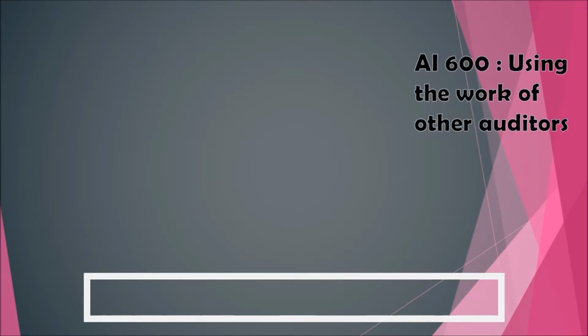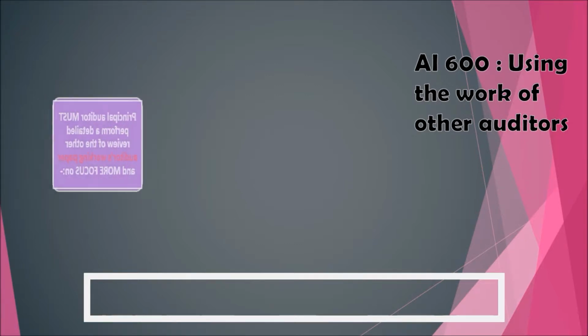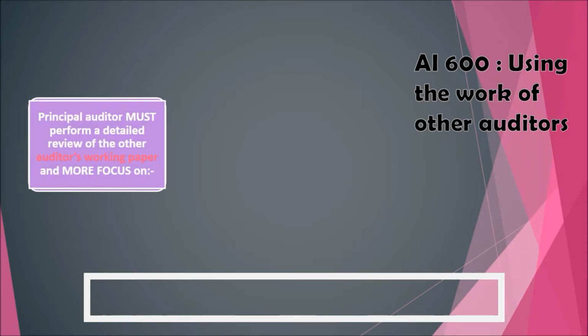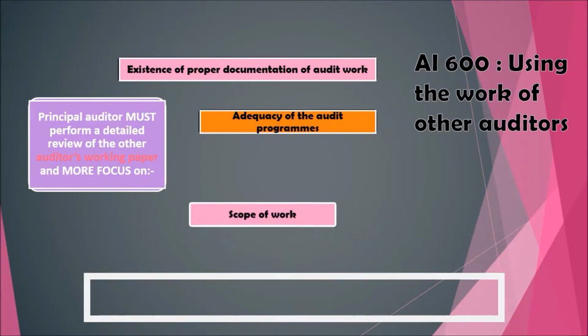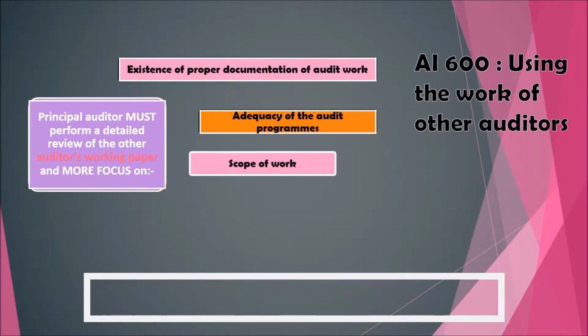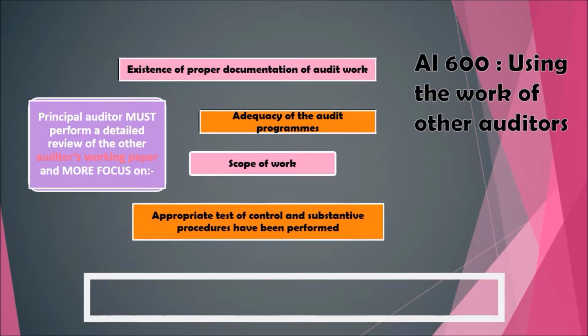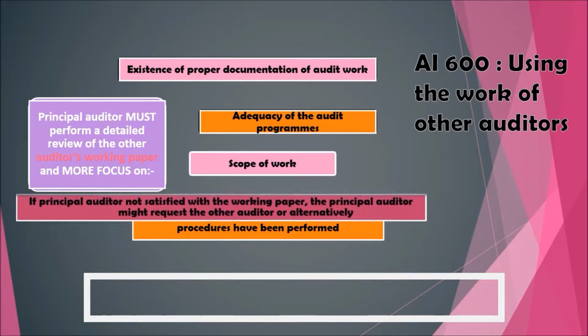Once the reliability of the work carried out by the other auditor is in question, the principal auditor should perform a detailed review of the other auditor's working papers and pay attention to: existence of proper documentation of audit work carried out by the other auditor, adequacy of the audit programs, scope of work covered by the other auditor, and whether appropriate tests of control and substantive procedures have been performed.